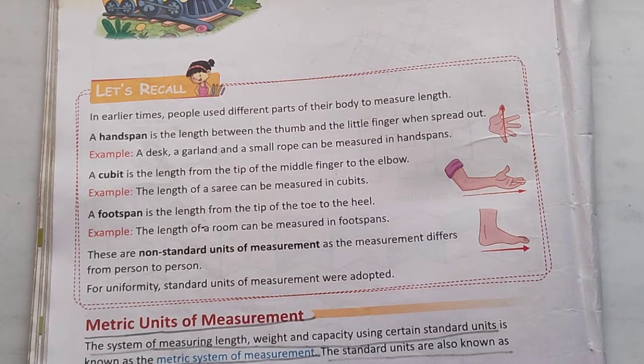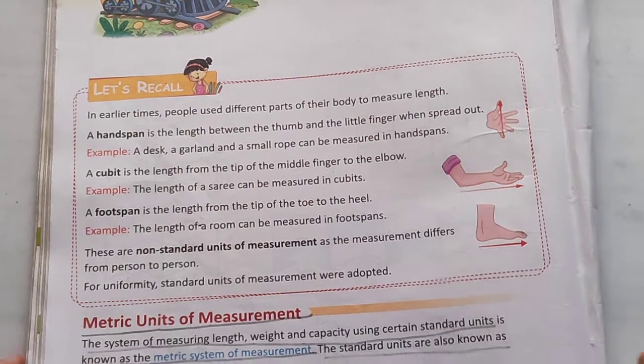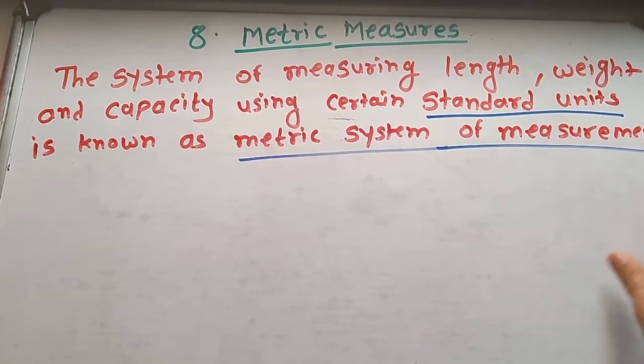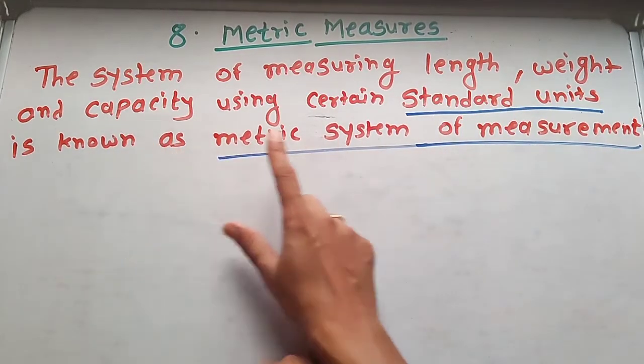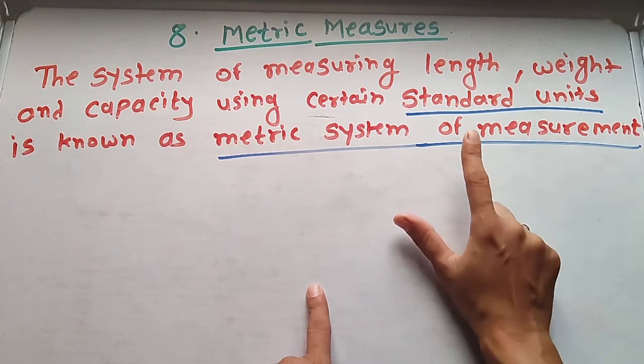So for uniformity, standard units of measurement were adopted. Okay, so the metric unit of measurement is the system of measuring length, weight, and capacity using certain standard units.